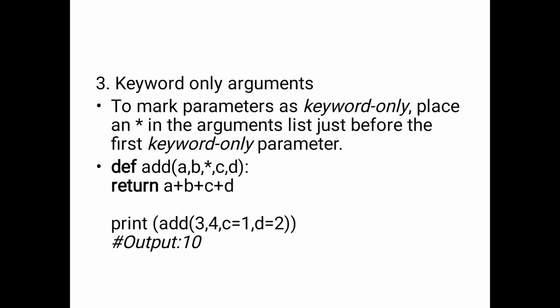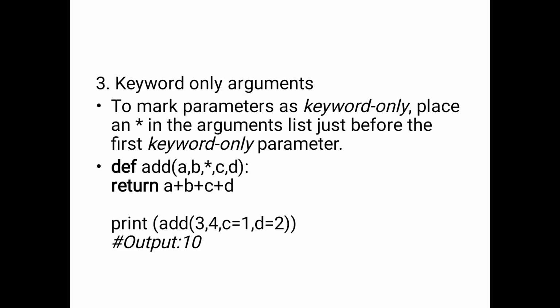And the last one is keyword-only arguments. Here the asterisk symbol is used for the keyword-only arguments. The arguments listed just before the first keyword-only parameter. So here a, b comma asterisk comma c comma d. The asterisk symbol is used for keyword-only arguments only.